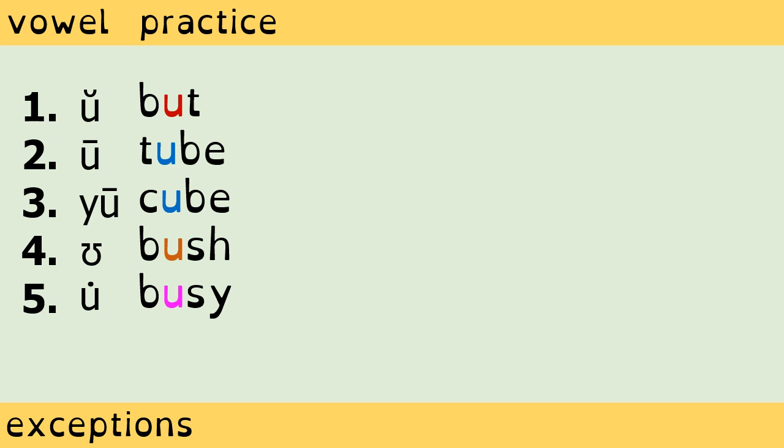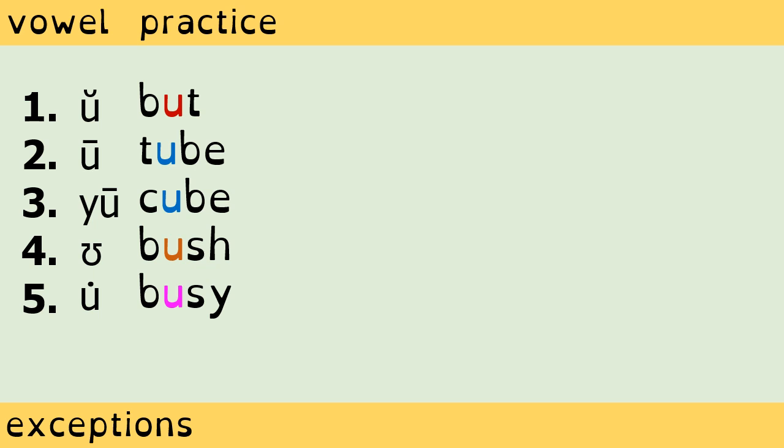Number 1. The U in but matches the rule for the short U sound and thus takes the short U sound. But. Number 2. The U in tube matches the rule for the long U sound and thus takes the long U sound. Tube. Number 3. The U in cube matches the rule for the long U sound and thus takes the long U sound.